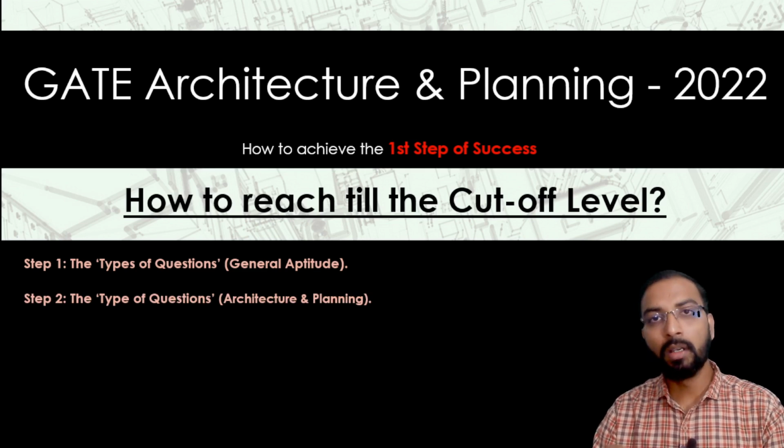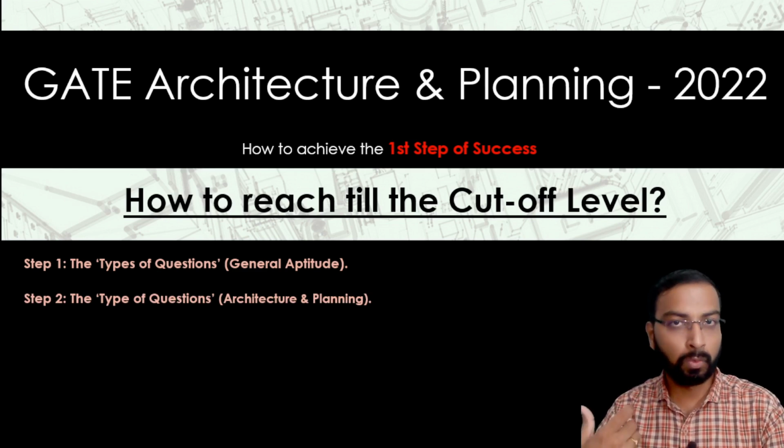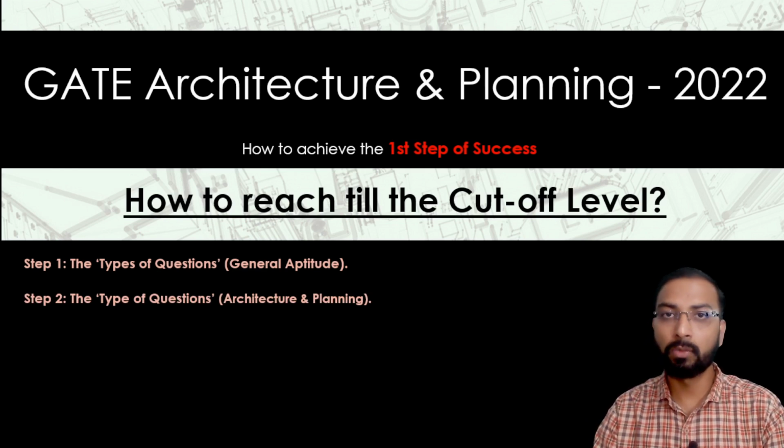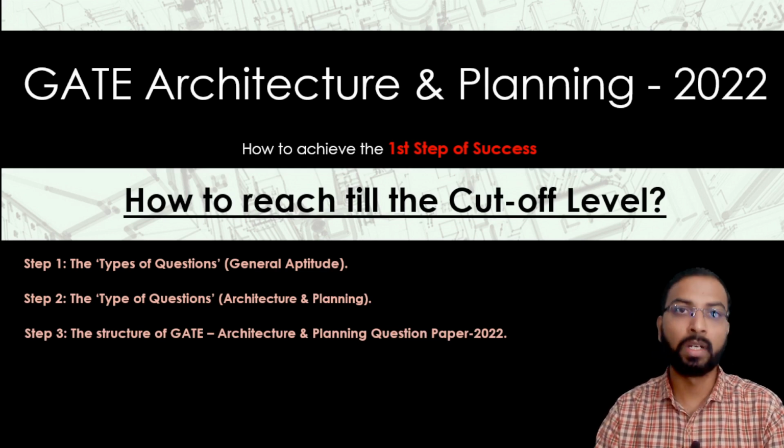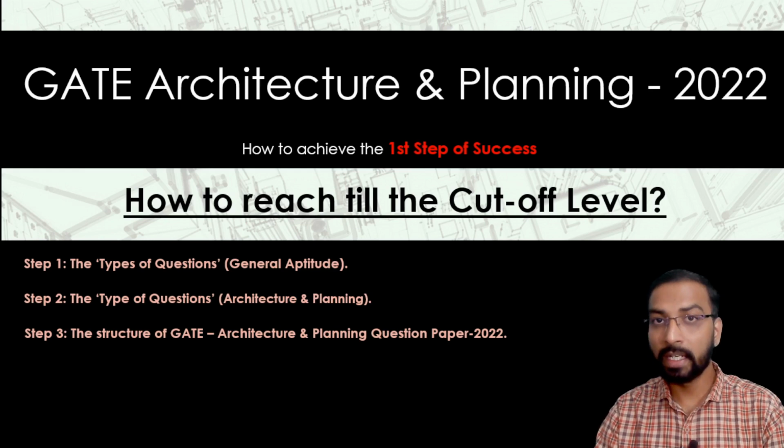Step 2: you must know the type of questions in our core subject, that is architecture and planning. What types of questions are generally asked in the subject section? Step 3: one must understand the structure of the GATE architecture and planning exam paper from next year onwards, that is GATE 2022 onwards.